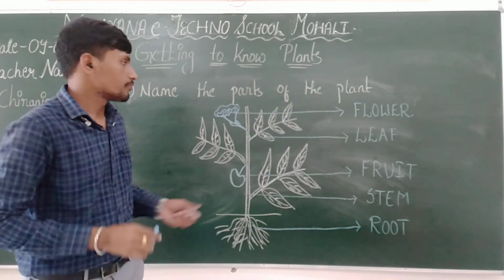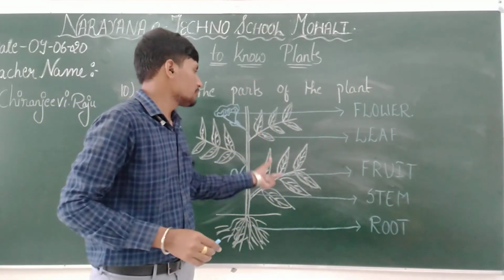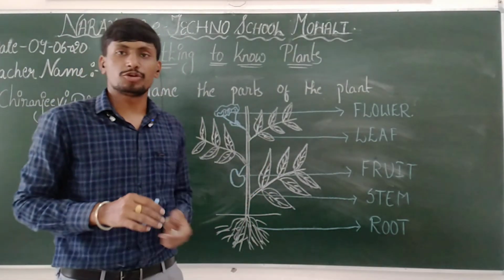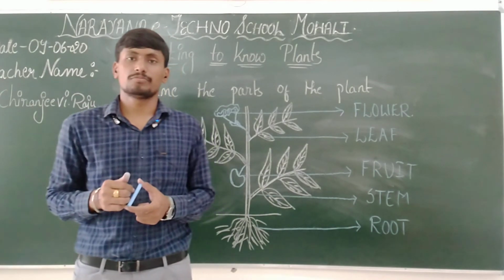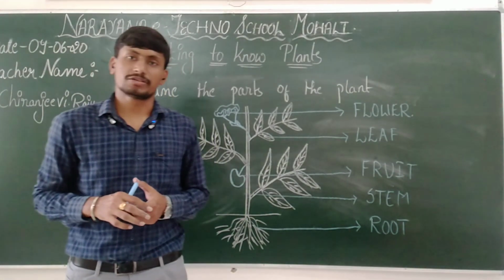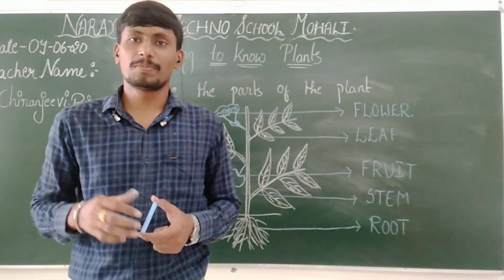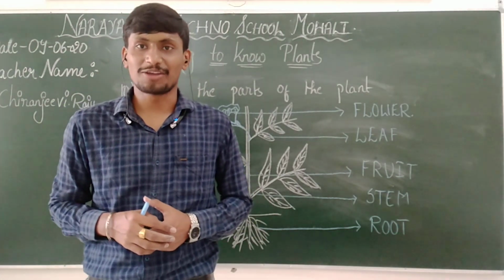So there is the flower, the leaf, the fruit, stem and the root. These are the parts which you need to label, which was given in the worksheet. I hope everyone is clear with the topic, concept, with all the answers. Thank you.